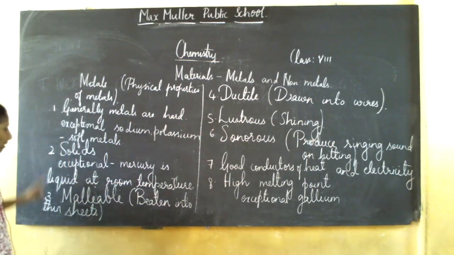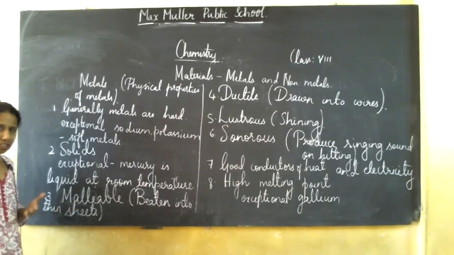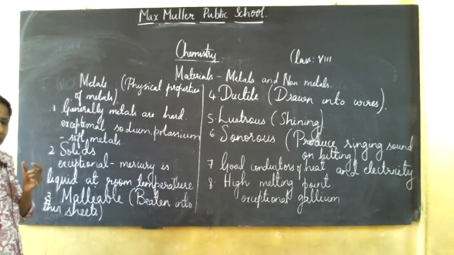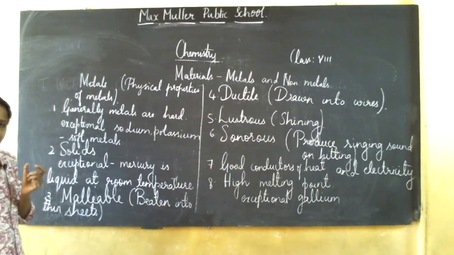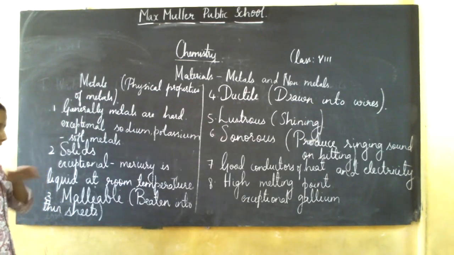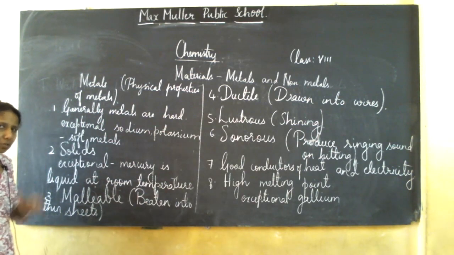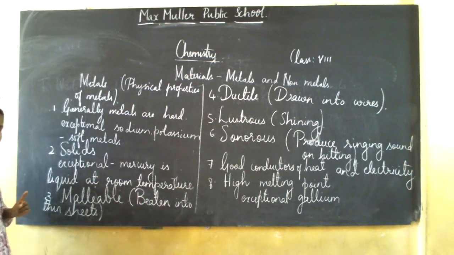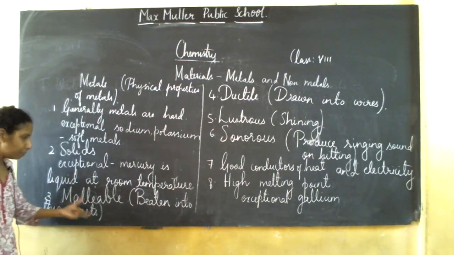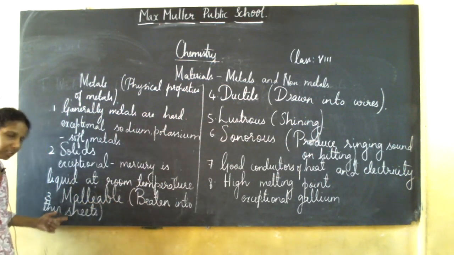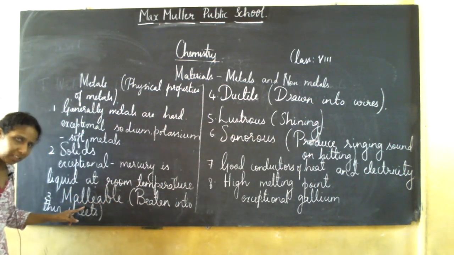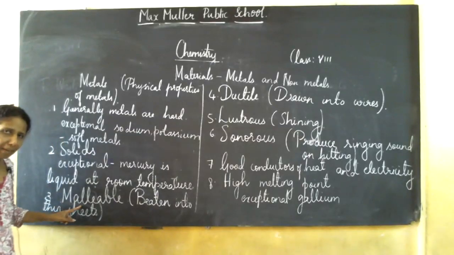Next, metals are malleable. You could have seen aluminium foil, which is used in food packaging. The aluminium foil is very thin. From this we conclude that aluminium can be beaten into thin sheets. So metals can be beaten into thin sheets. This property of metals being beaten into thin sheets is called malleability. So metals are malleable.